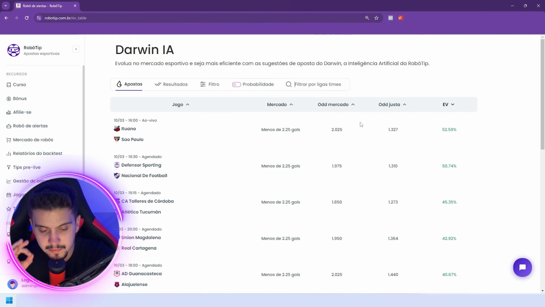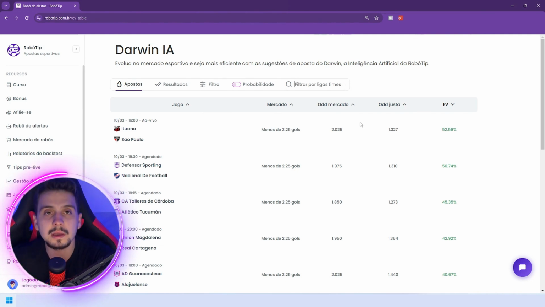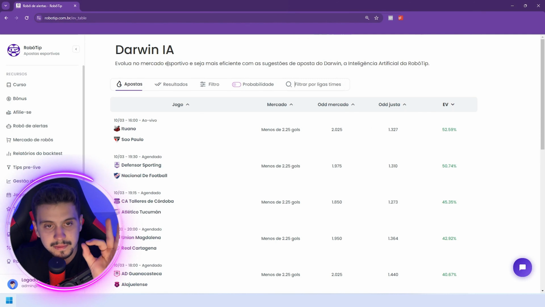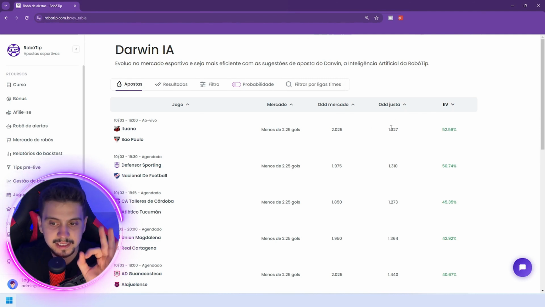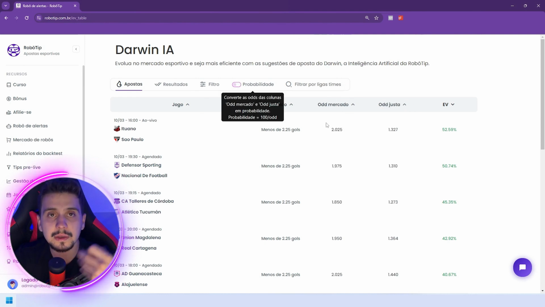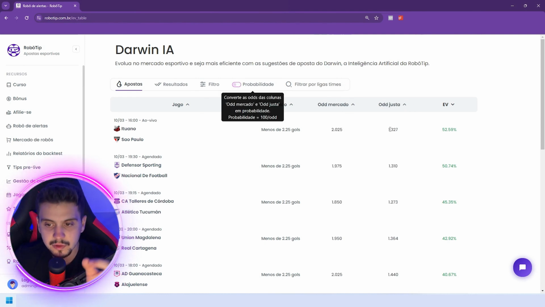This here, ladies and gentlemen, let it be abundantly clear: value is not synonymous with the color green, okay? Positive expected value is not a precursor to green. Positive expected value is simply the example of the milk that I gave to you. The AI Darwin assessed the probability at X, but the market is willing to pay a higher price than the calculated probability determined by Darwin. The fair odds here are 1.3, but the market is paying 2.